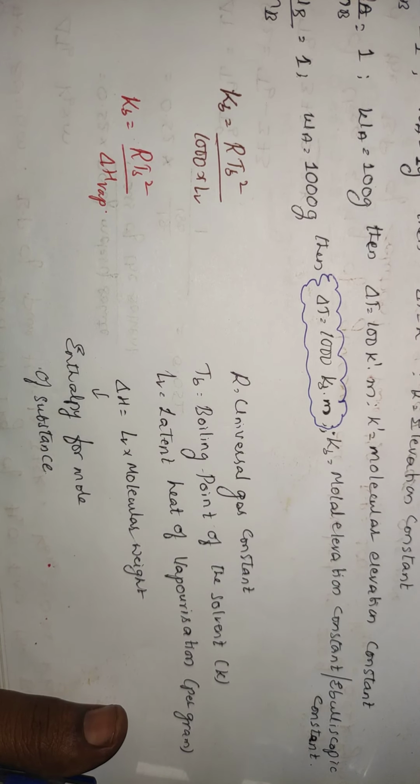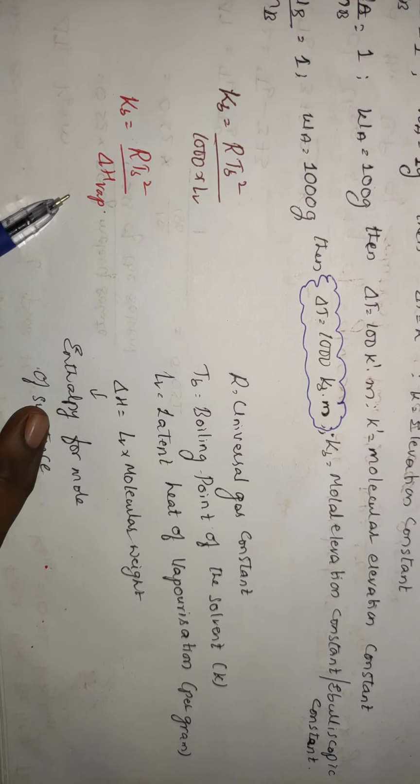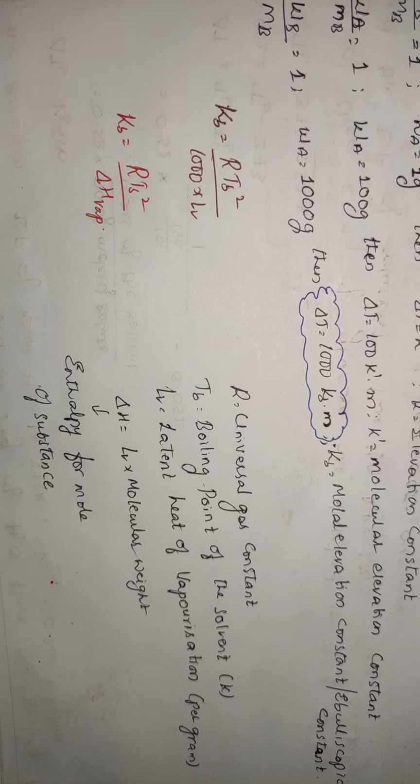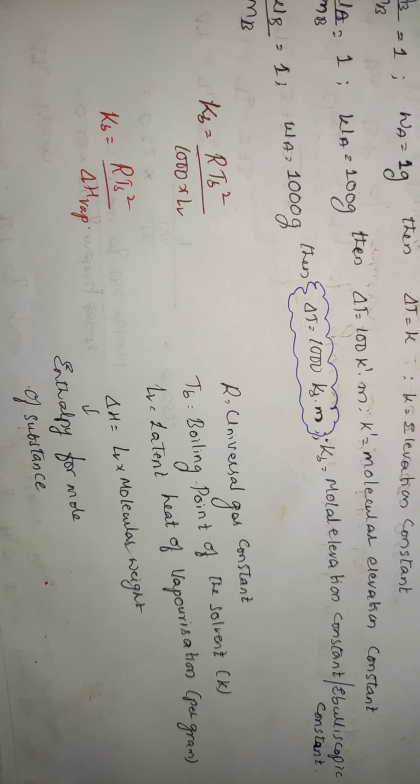that is RTB square by 1000 into LV, or RTB square by delta H vaporization. R is nothing but the universal gas constant, TB is the boiling point of that particular solvent, and LV is the latent heat of vaporization per gram. If you want it for mole, if you multiply LV into the molecular weight of that substance, then you will be getting delta H. Molecular weight means for 1 mole only, no?